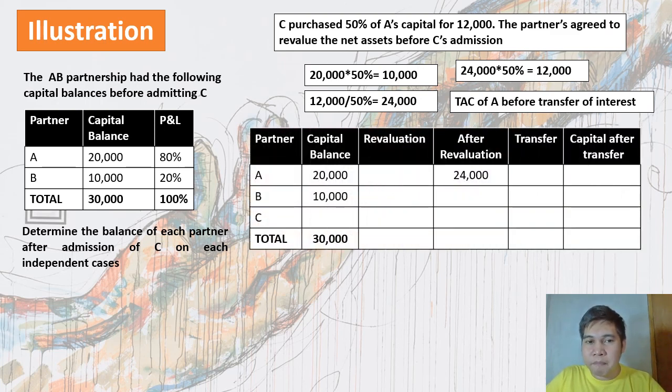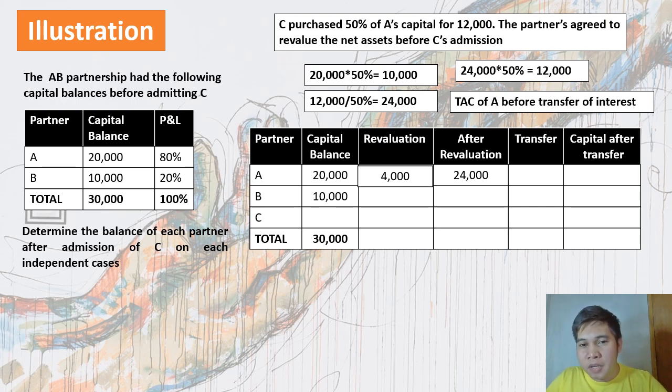So, para malaman po natin yung actual distribution, gawa natin ang table. As you can see, partner A, meron siyang 20,000 before C's admission. Si B naman, 10,000, then ang total natin is 30,000. Na-compute natin sa taas, after revaluation dapat yung capital ni A maging 24,000 para makuha yung 12,000 na total agreed capital ni C. So from 20,000 magiging 24,000. Magkakaroon po tayo ng revaluation kay partner A ng 4,000 pesos.